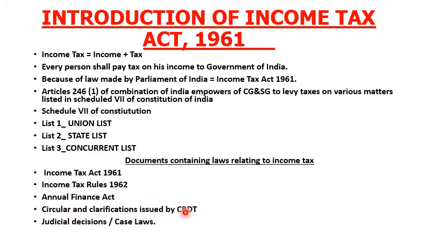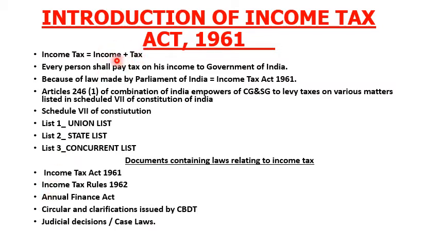CBDT means the Central Board of Direct Taxes. Any circular or clarification is issued by the CBDT under the central government. Next are judicial decisions or case laws. When new decisions are laid down, it means new entries or the deletion of some entries. All these case laws contain laws relating to income tax. So this is an introduction to income tax.